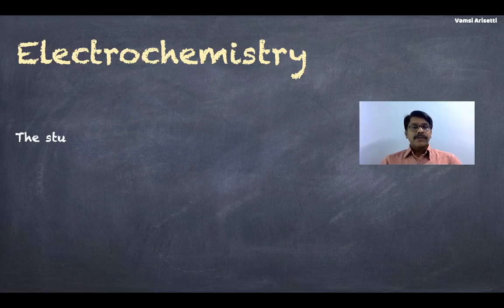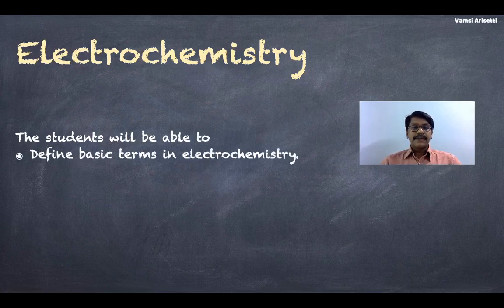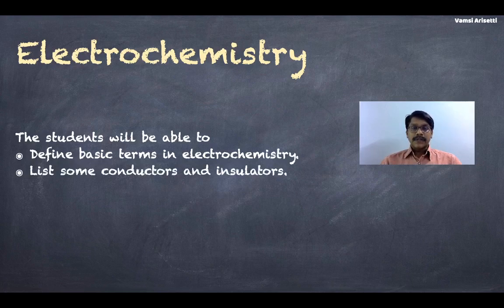After completion of this class, what will the students be able to do? The students will be able to define the basic terms in electrochemistry, and they can give some examples for conductors and insulators. So our main focus is the basic terms in electrochemistry. Let us start our lesson.